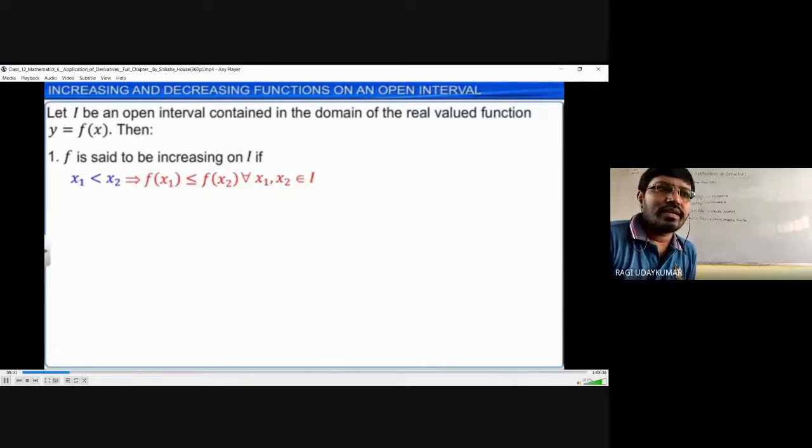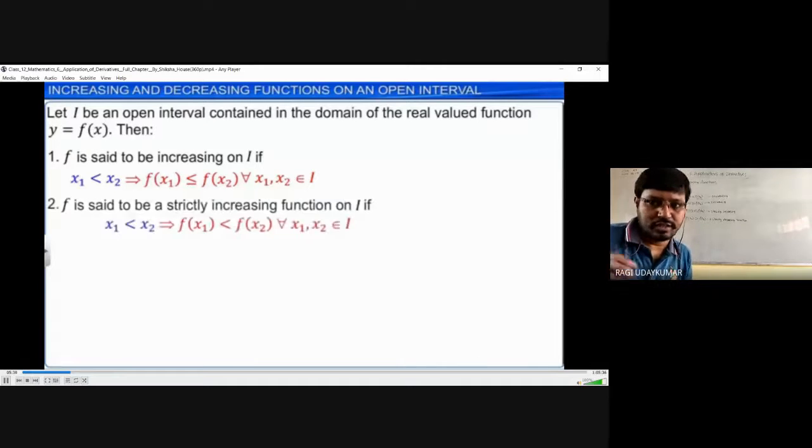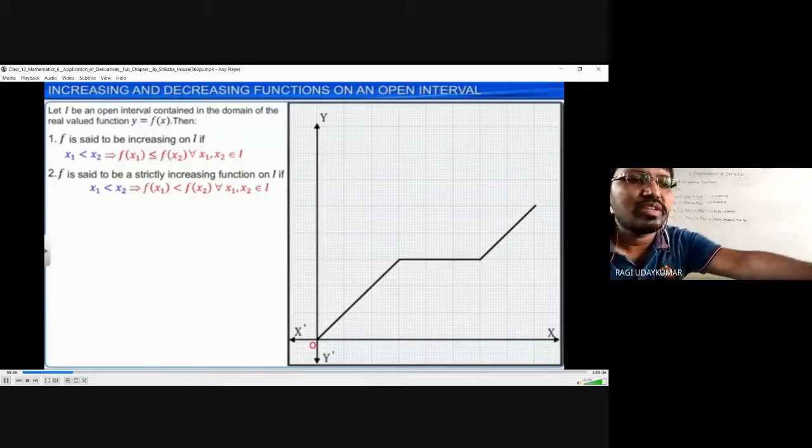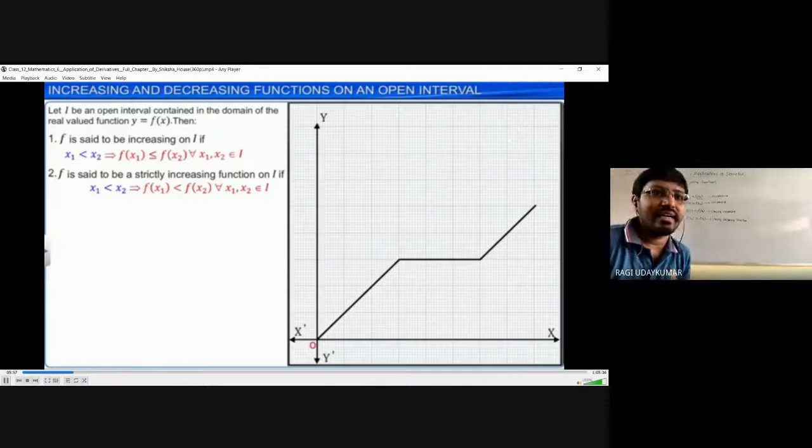And the next thing to consider is x1 less than x2 means f of x1 less than f of x2. The second one is strictly, which I told you as the third point. When you take strictly less than, the values of the domain are less than, and the function value is also less than. And when you observe the graph of strictly increasing and strictly decreasing functions, strictly means the curve does not run parallel at any place.